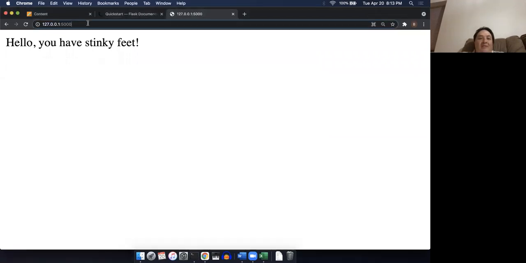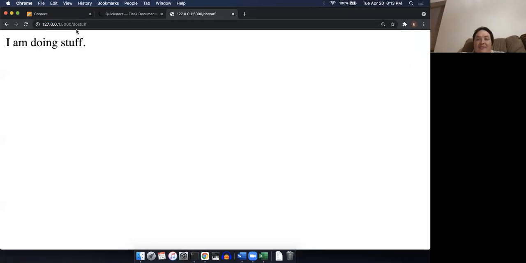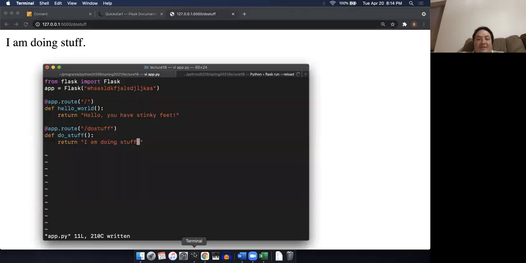So what would happen if in this URL I put in /do_stuff? You see that now it says, I see that you have created this route to /do_stuff, so I'm going to execute this code down here.